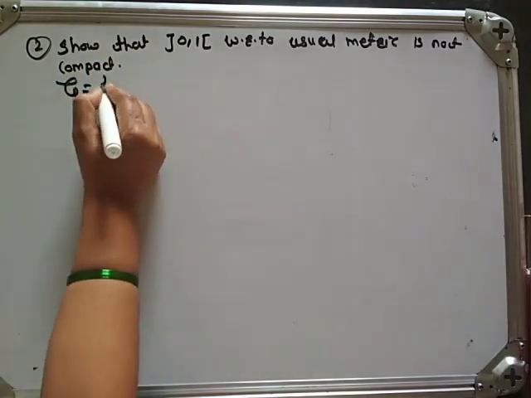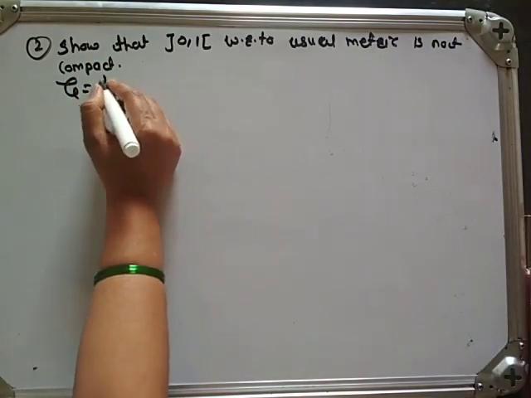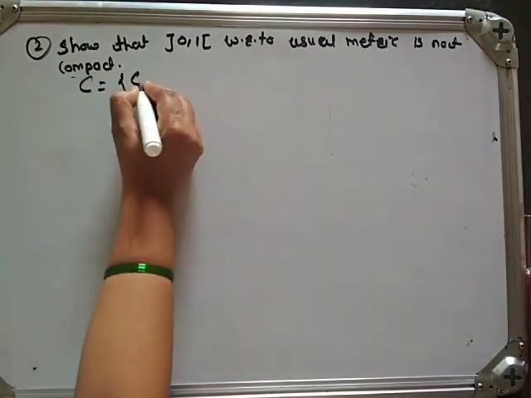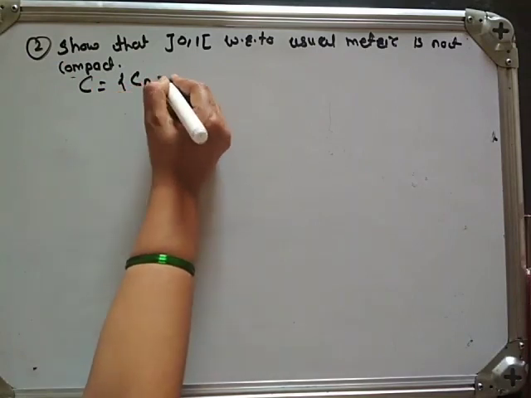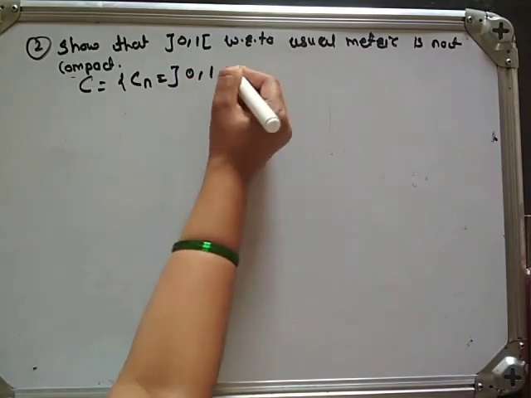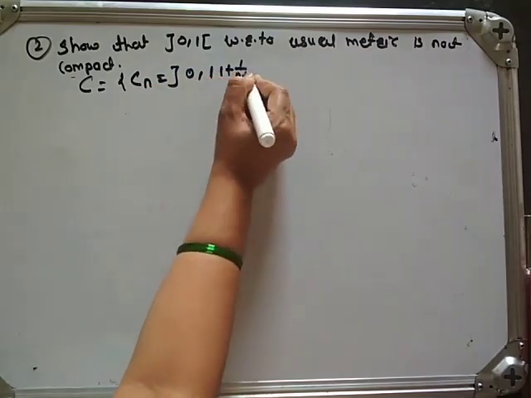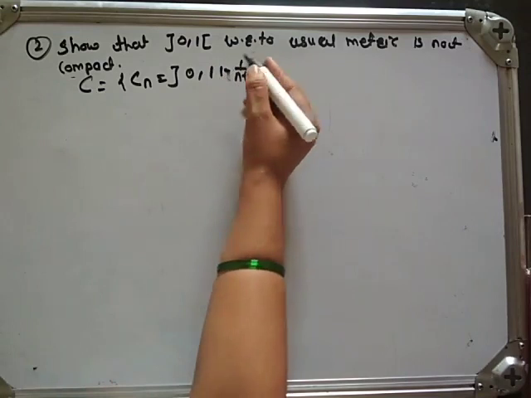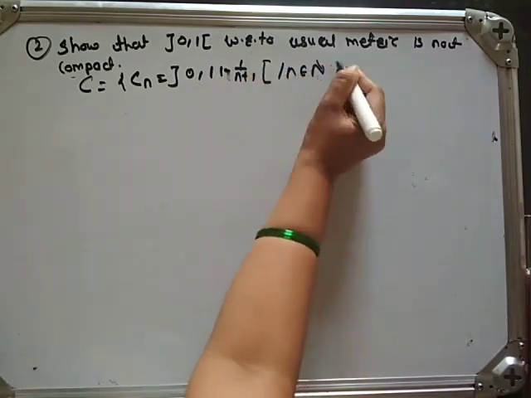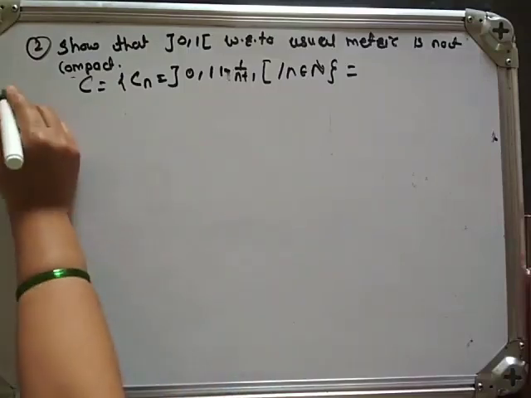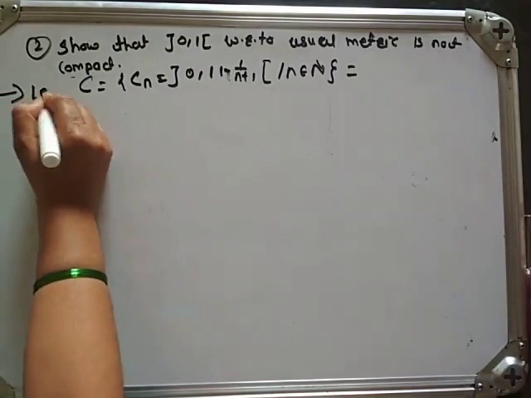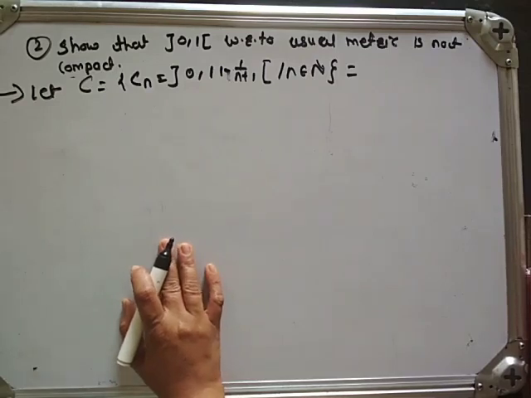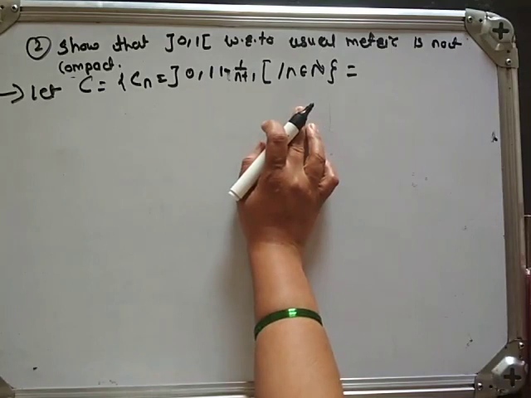Solution: let C be the collection, suppose C_n equals the open interval (0, 1 - 1/(n+1)), such that n belongs to the set of natural numbers.